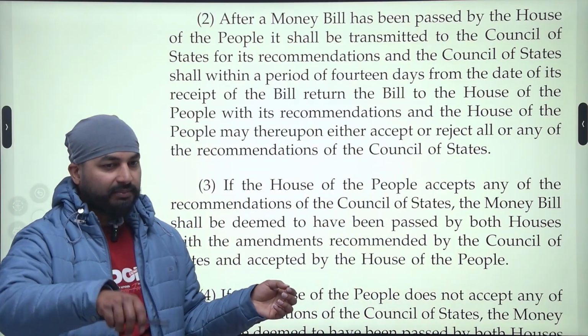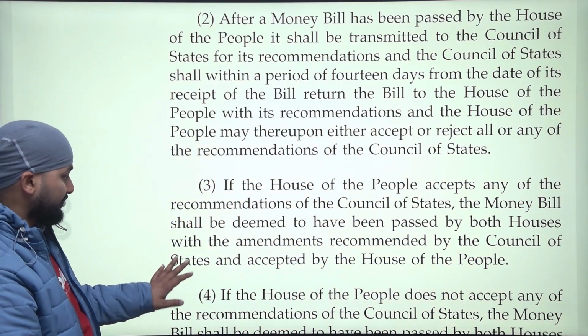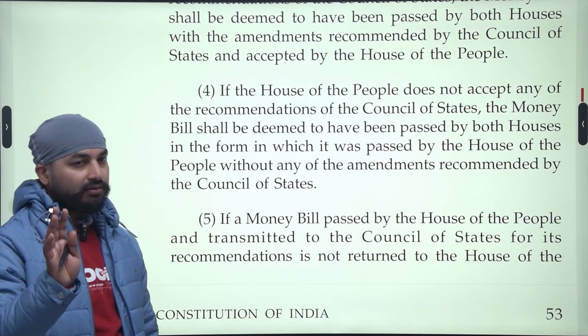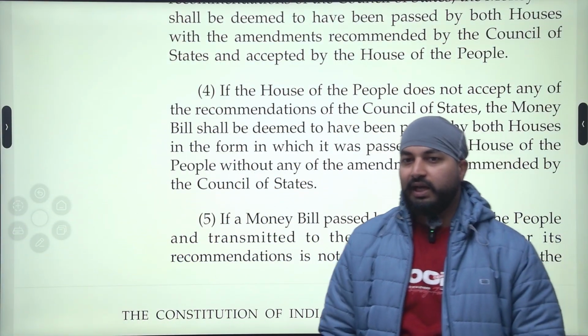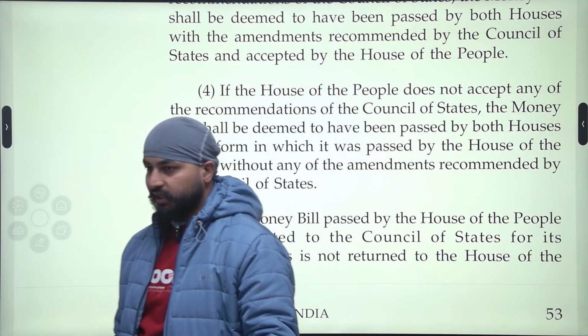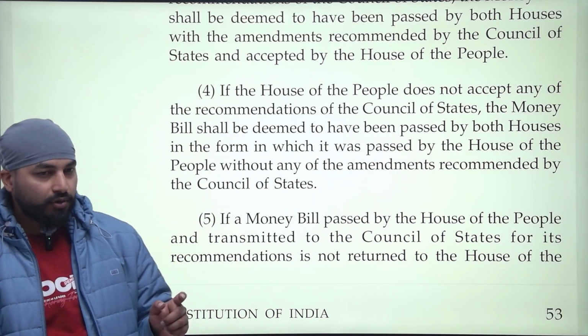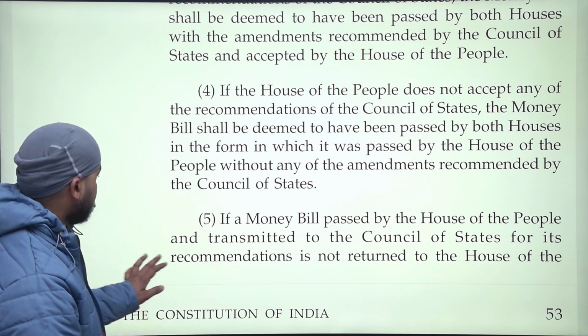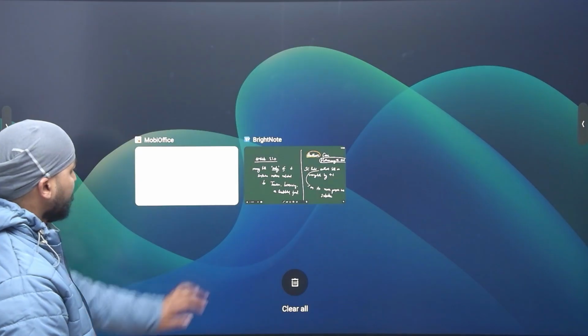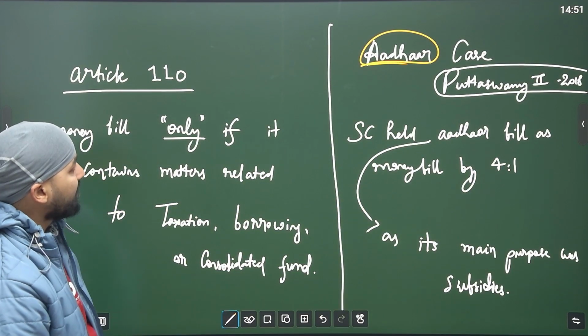So they can reject the amendments and pass it as it is. Absolute power for passing the money bill lies with the Lok Sabha, and the authority which endorses any bill as a money bill, I have already told you, if you remember, is the Speaker.